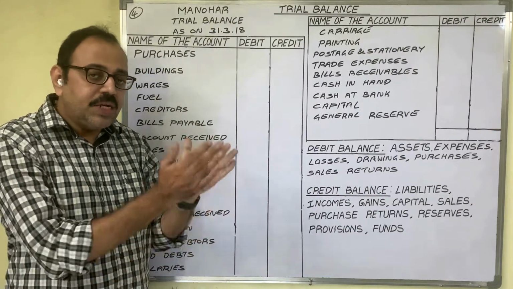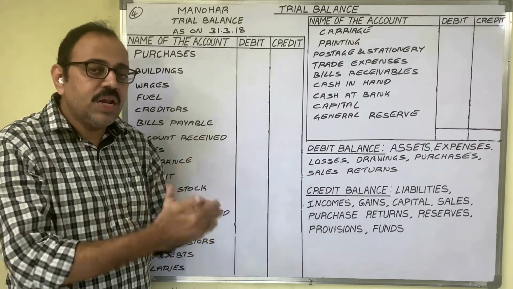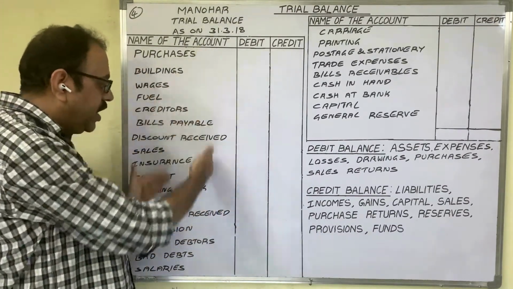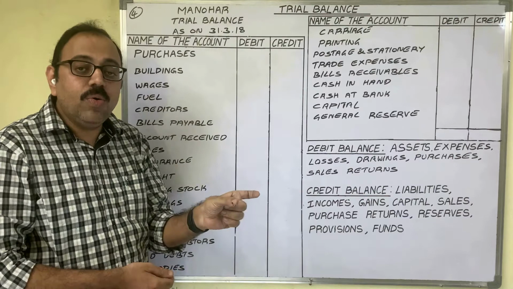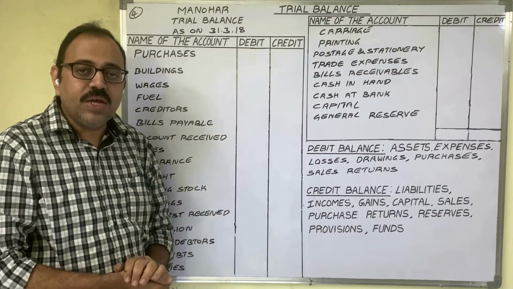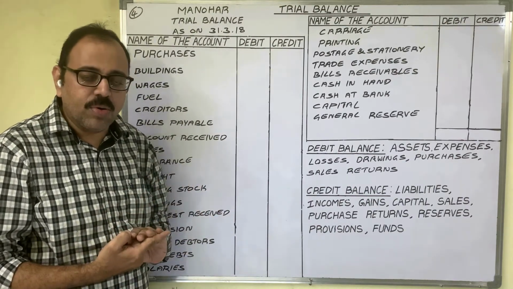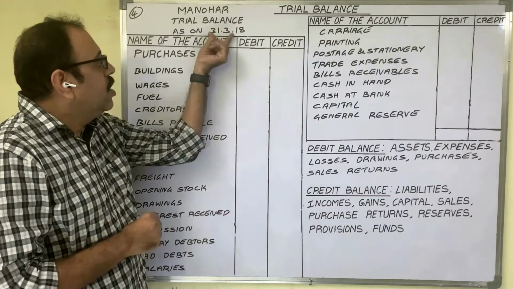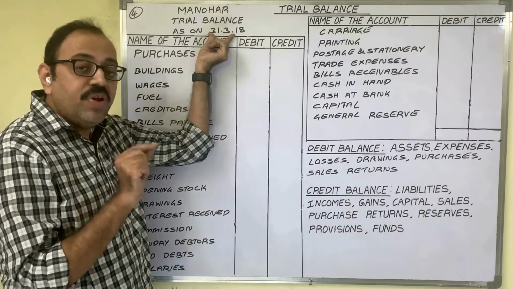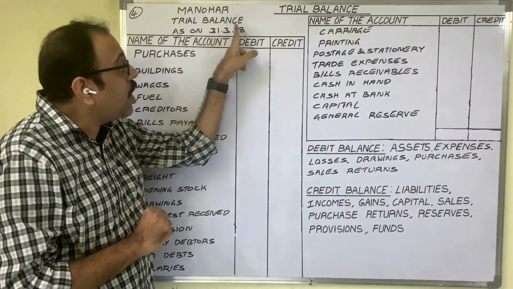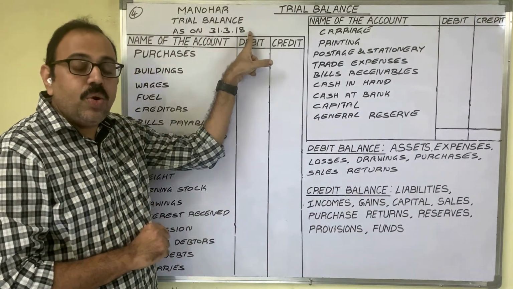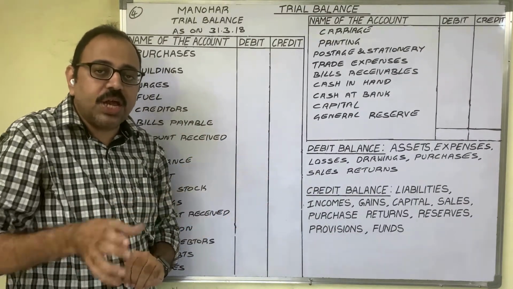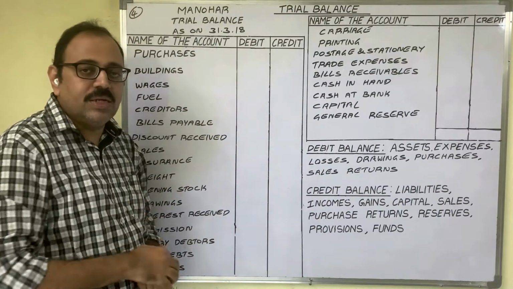For that, in the ledger book, they prepare personal, real and nominal accounts. Now all these account names we have to take into the trial balance, and a ledger account contains a balance carried down figure. Every month we prepare ledger accounts and the balance carried down will be there. But we take the balance carried down of ledger accounts on 31st March 2018. So at the end of the year, the balances of all ledger accounts we have to take in the trial balance.